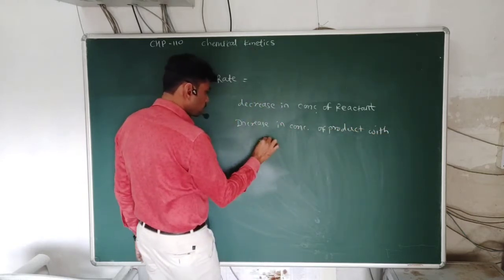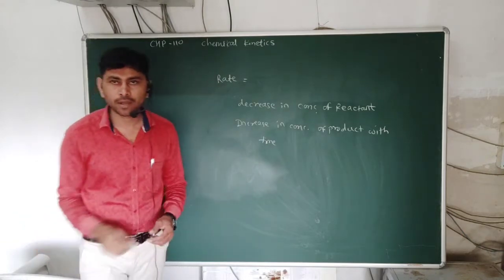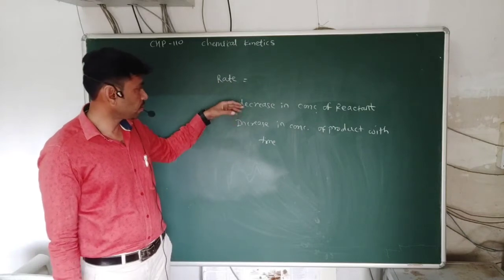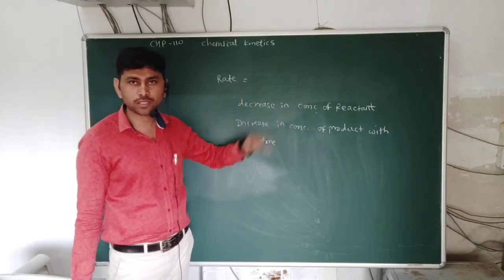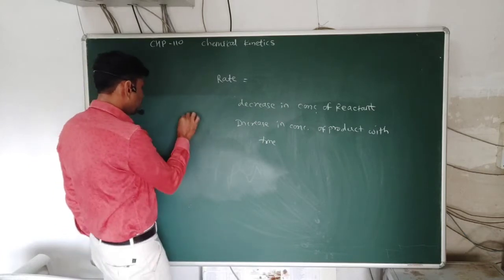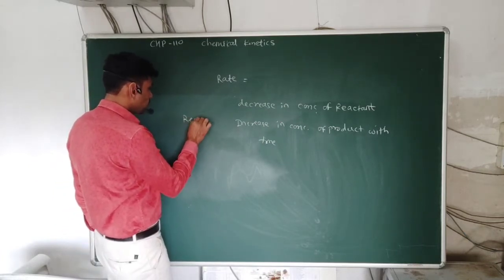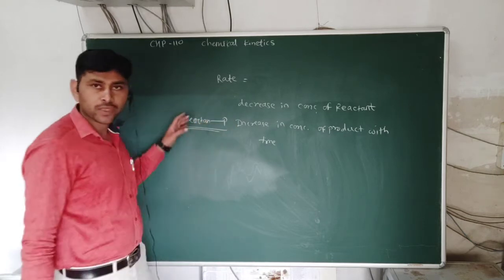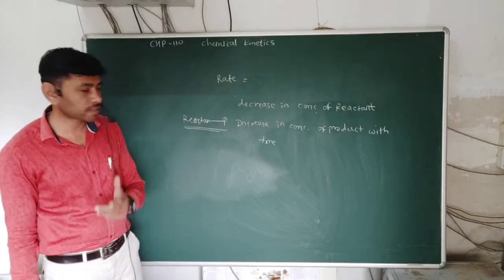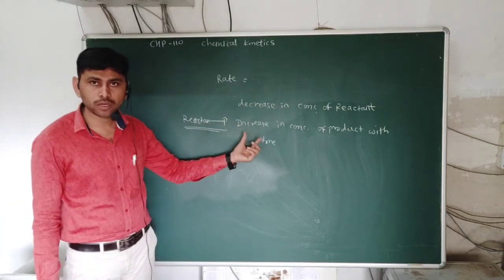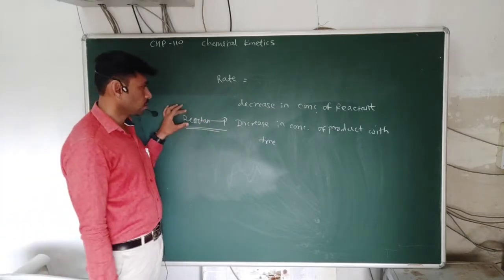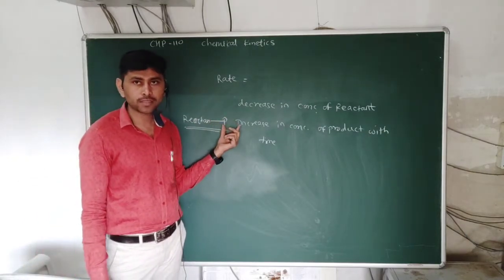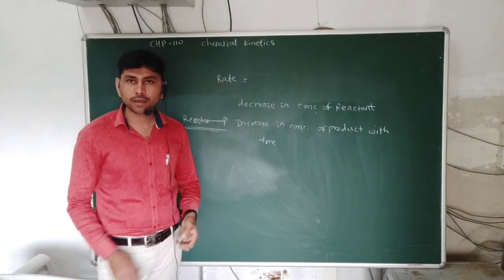As time passes, the reaction proceeds in the forward direction. When a reactant is converted into product, the concentration of reactant molecules goes on decreasing and the concentration of product goes on increasing with time. The measurement of this change with time is called the rate of reaction.